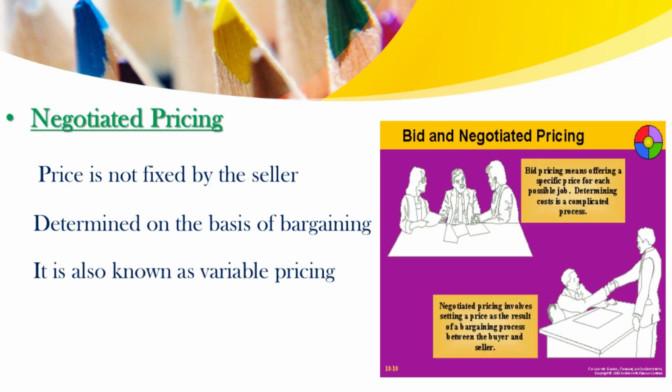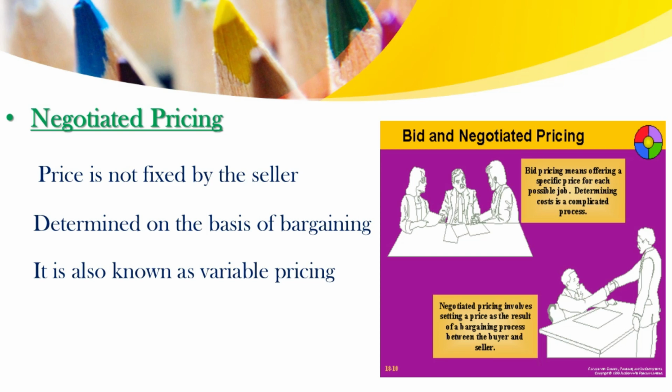Next is negotiated pricing. In negotiated pricing, the price is not fixed by the seller. It is determined on the basis of bargaining. When we are going to buy a product, we fix a price only through bargaining. That type of pricing is known as negotiated pricing, and also it is known as variable pricing.